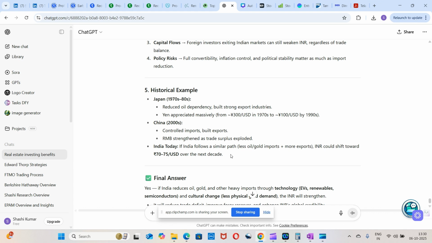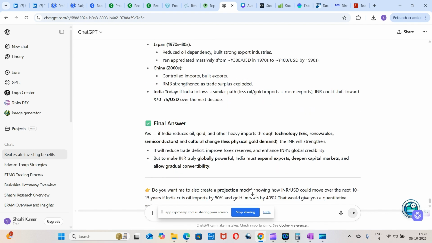This strengthened the RMB and the trade surplus exploded. If India wants to do something similar, it needs to follow a similar path: less oil, gold, and electronics imports, and more exports. Then INR could shift towards 70 to 75 over the next decade.